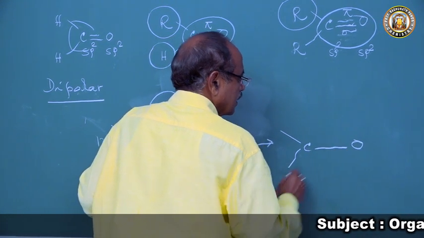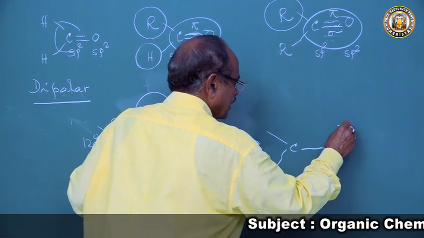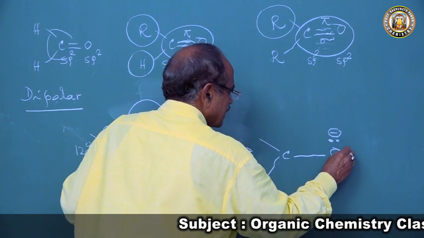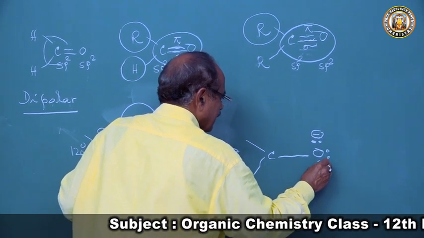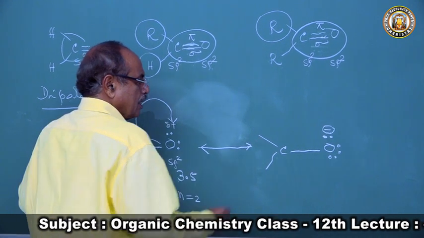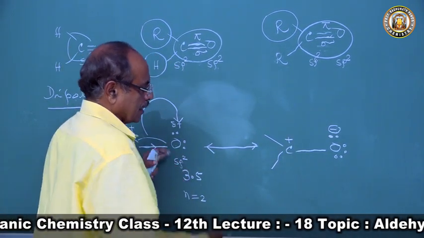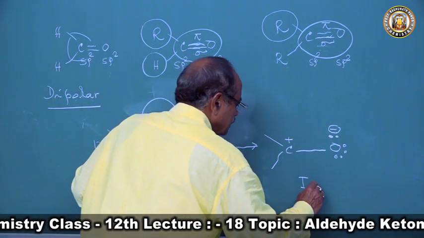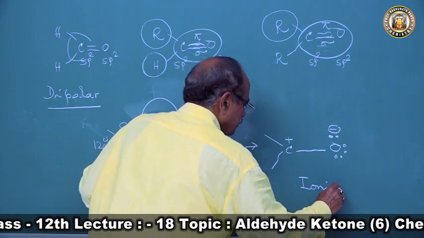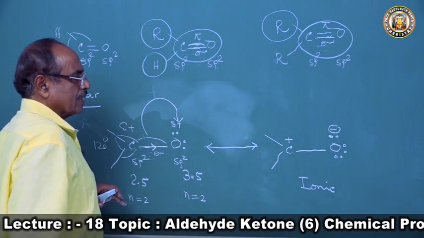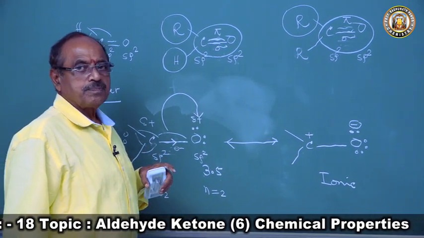The pi electron pair comes to oxygen, so it gets a negative charge and has three lone pairs of electrons, and the carbon has lost electrons and gets a positive charge. So you get an ionic form of the carbonyl group.